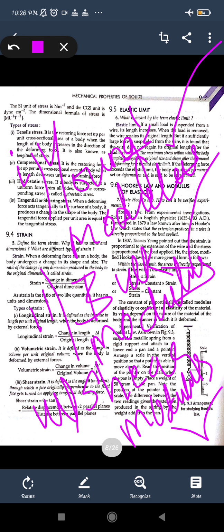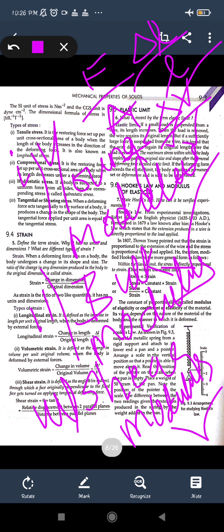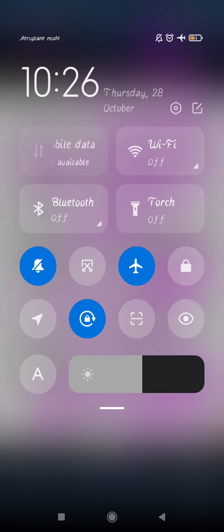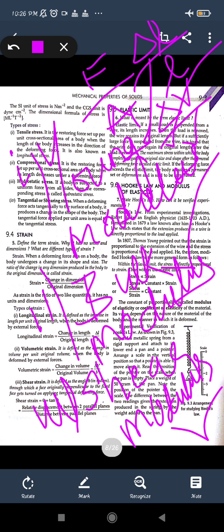Okay. So for that, we know that stress will be given as force upon area. For strain, it is the change in length, so it will be del L upon L. For volume, it is del V upon V, and for shear strain, that is del theta upon theta. So Y can be given as force upon area upon del L upon L. So these are the formulas that have been used here.